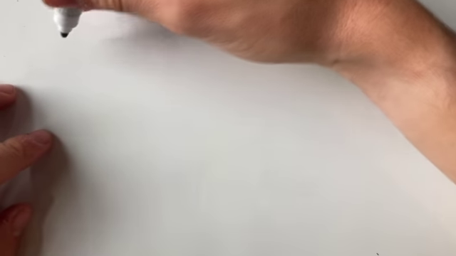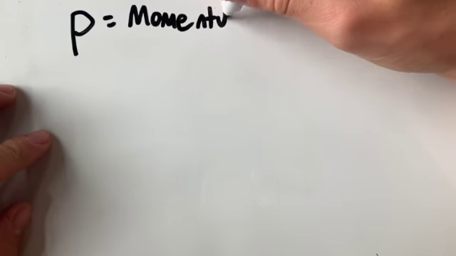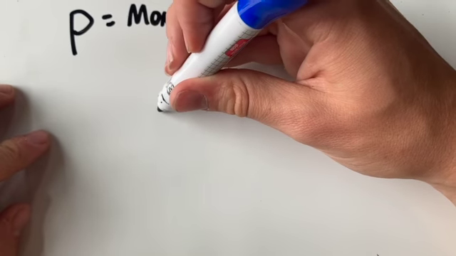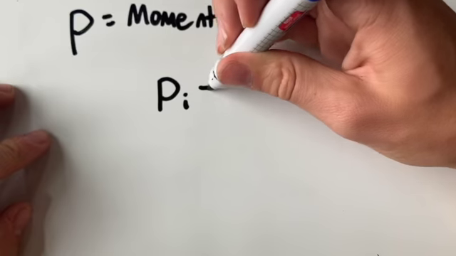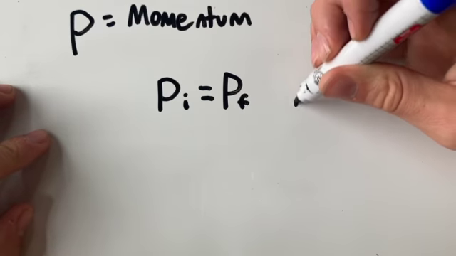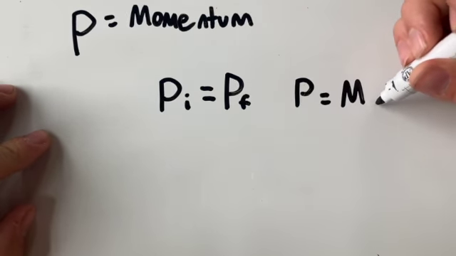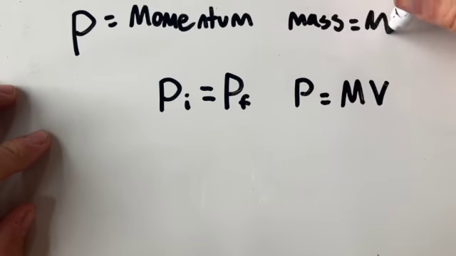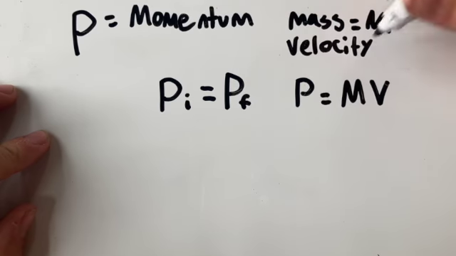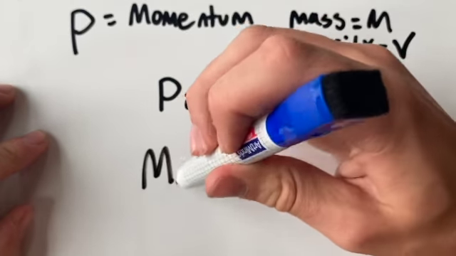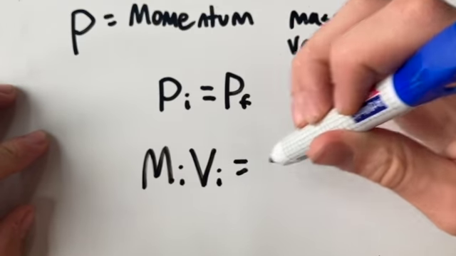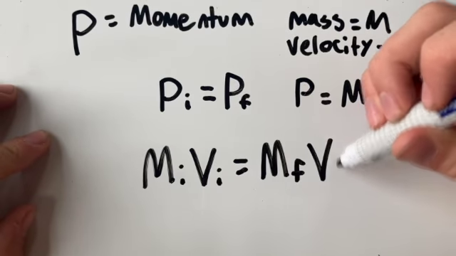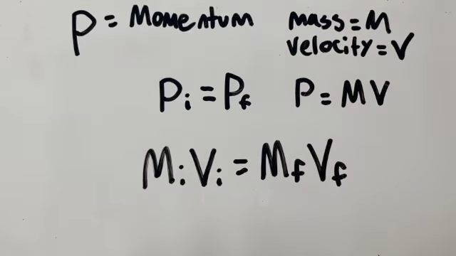This equation applies the law of conservation of momentum to specific vehicles called rockets. A rocket is defined as any projectile that can be propelled due to the expulsion of mass. The law of the conservation of momentum states that the total momentum of any moving system remains constant. Since momentum is equal to mass times velocity, any mass ejected from the system with an outgoing velocity moves the object in the opposite direction. We can model this with the following equation. Mass initial times velocity initial is equivalent to mass final times velocity final.